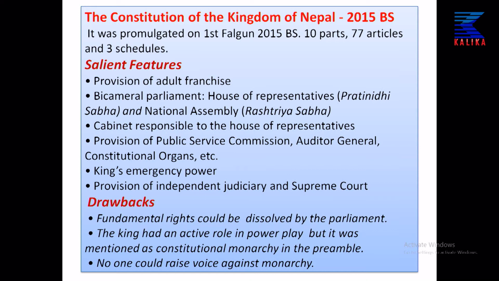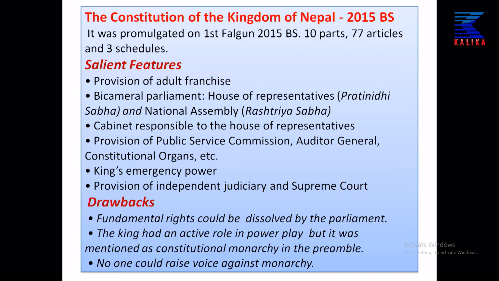Regarding the salient features of this constitution, there was the provision of adult franchise, right to vote, and two houses in parliament, called a bicameral parliament: the House of Representatives, Pratinidhi Sabha, and the National Assembly, Rashtriya Sabha. The cabinet would be responsible to the House of Representatives.